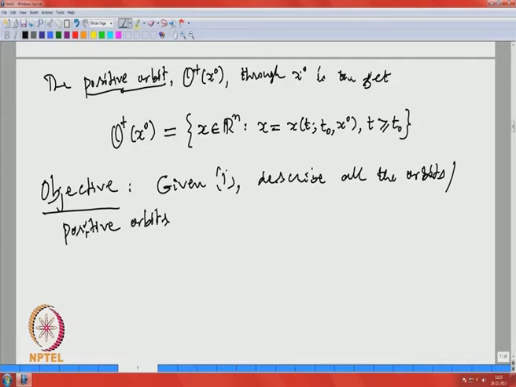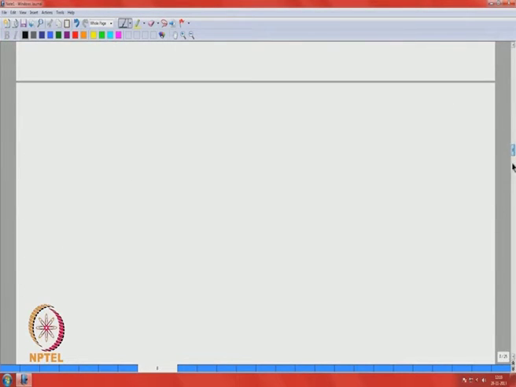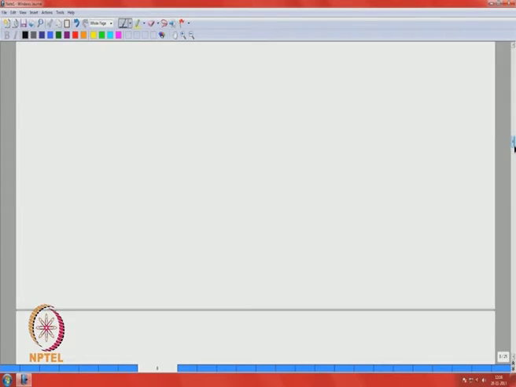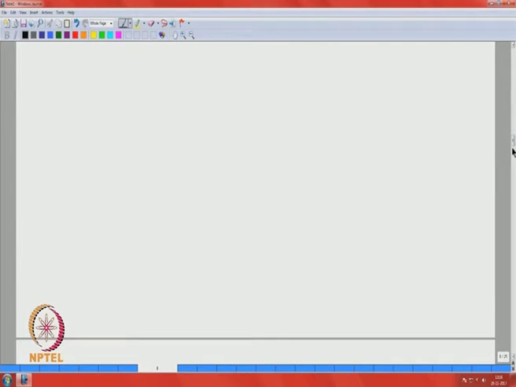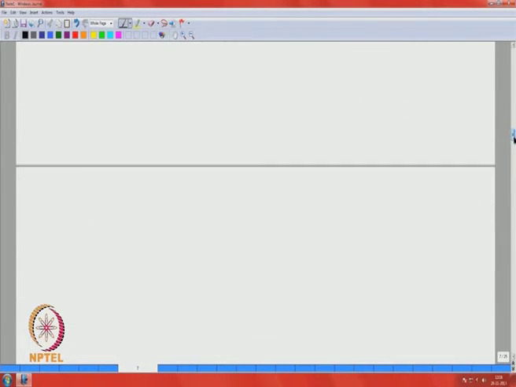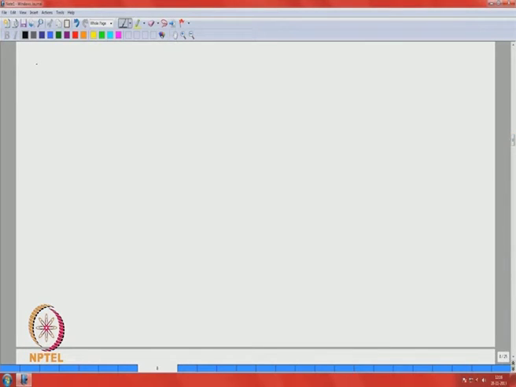Before I go further to describe the properties of these orbits and other things, let me take some simple examples. The first one is 1D. We have already seen this many times, so let me just write it in a different way.